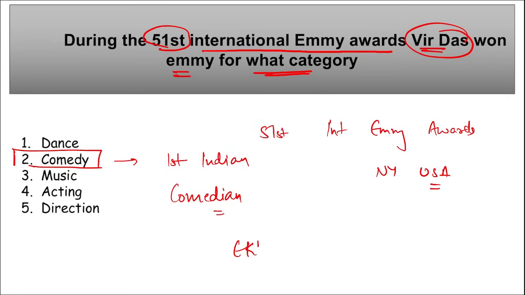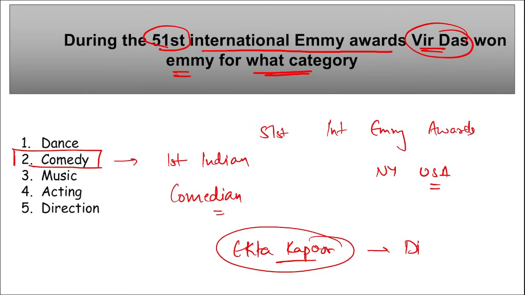Then next comes Ekta Kapoor, the co-founder of Balaji Telefilms. She was honored with the Directorate Award for her contribution in the world of art and entertainment, and she became the first woman filmmaker to win this Directorate Award. And who won the comedy award? It was won by Veer Das, who became the first Indian comedian to win this Emmy Award in the field of comedy.